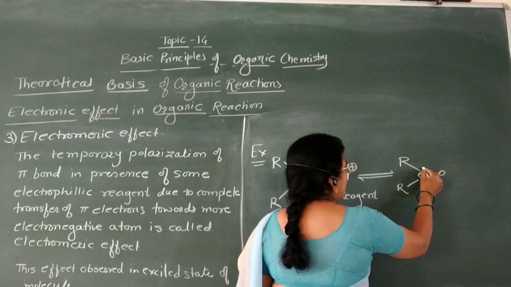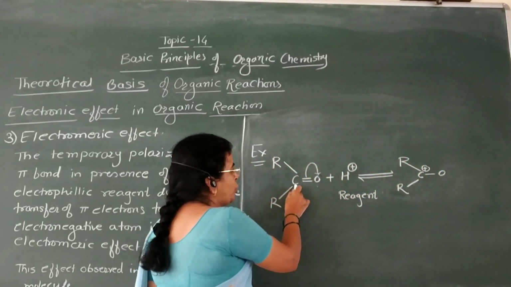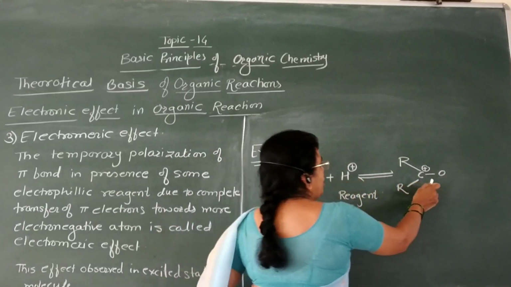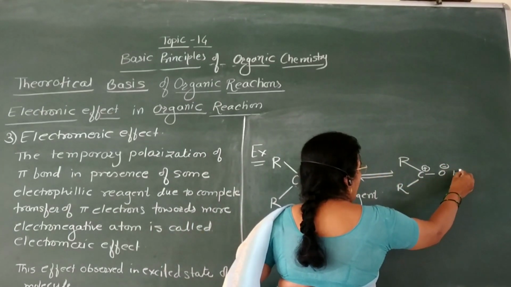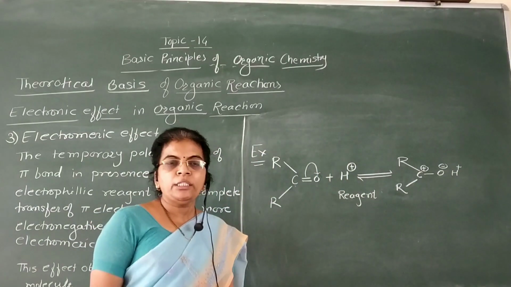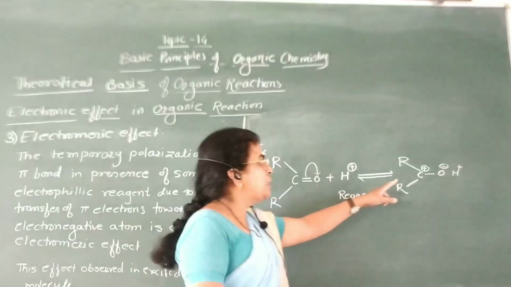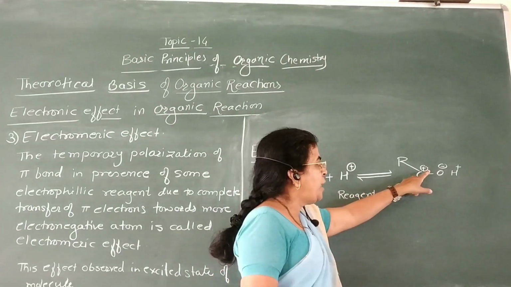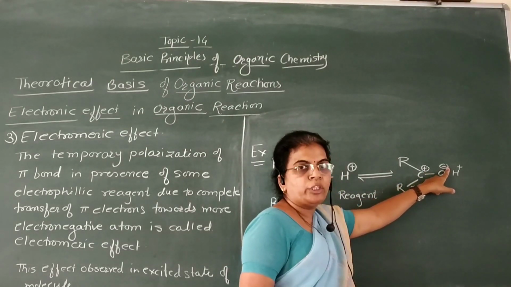Like this, here this carbon acquires positive charge because it becomes electropositive, and this oxygen becomes electronegative, therefore it gets attached to this H plus, and here complete charge separation is carried out, that is this carbon acquires a complete positive charge and this oxygen acquires a complete negative charge.